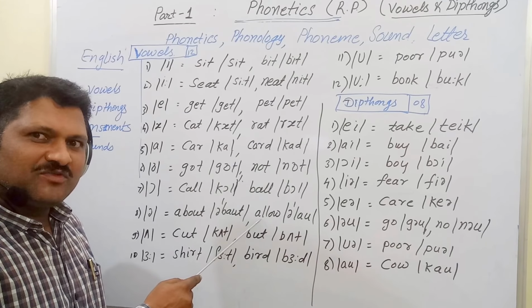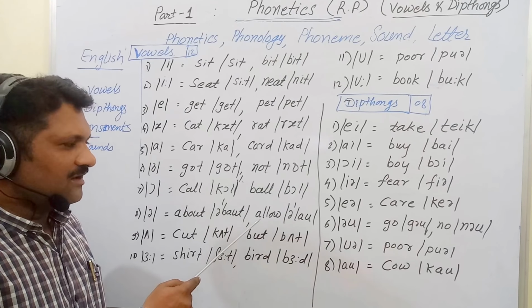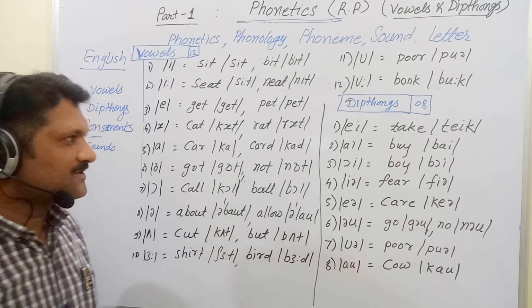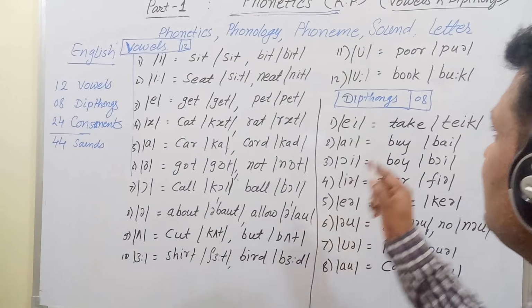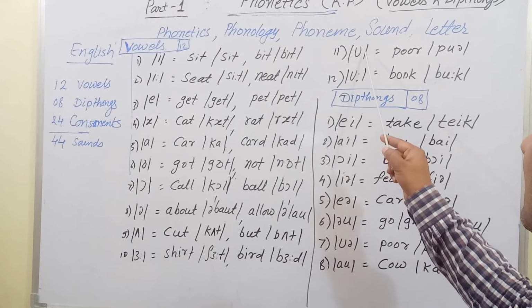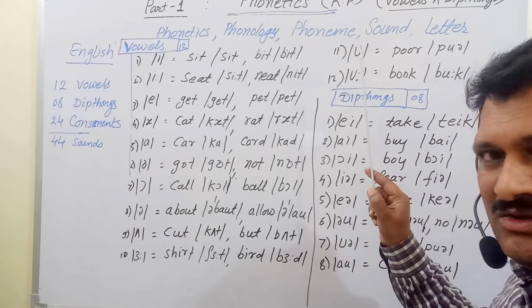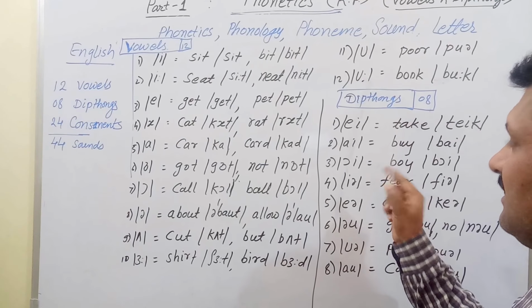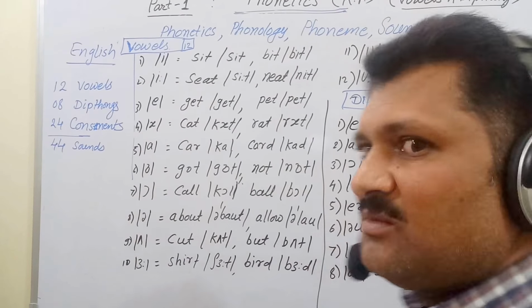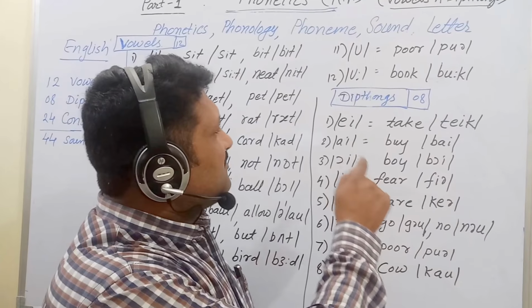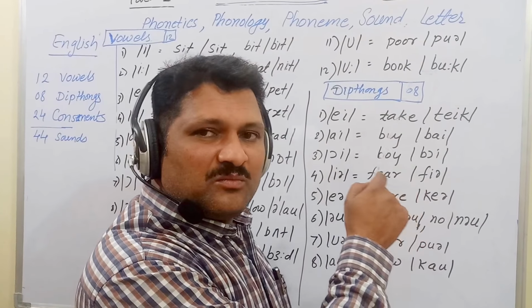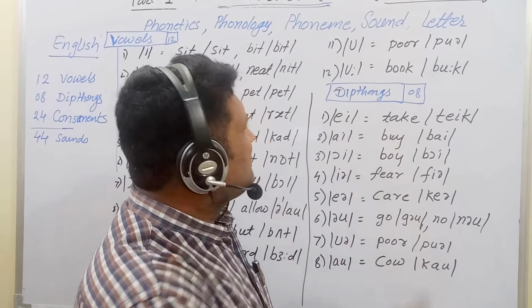And here the first one is very short, allow, about, like this. Now the second and last pair is the two u sounds. This u is the shortest and another is longer. For example, poo. Next one is book, a little longer than the previous one.